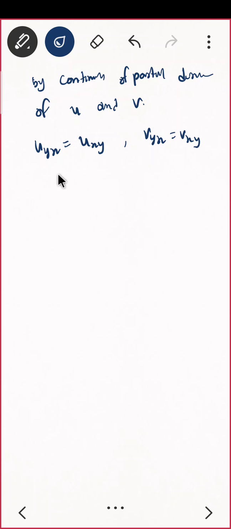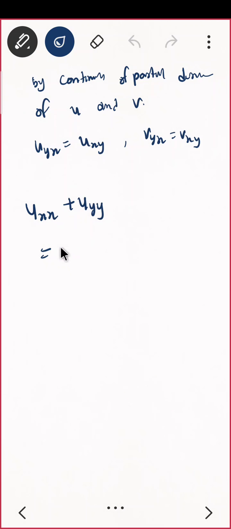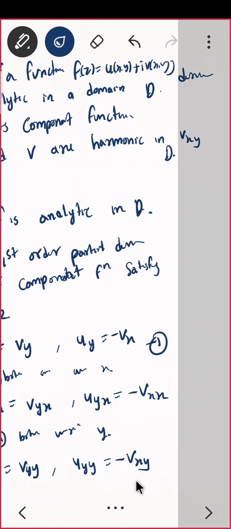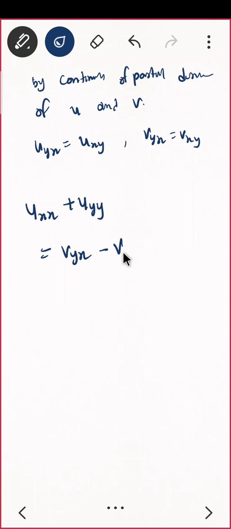Nice. So we can apply it in the previous one. What do we want to consider? uxx plus uyy. uxx is same as vyx, and uyy is same as minus vxy. So both the things are same, no? So this is 0.